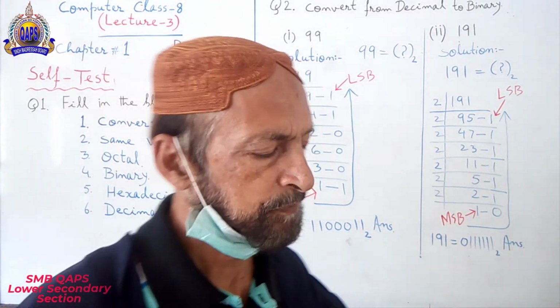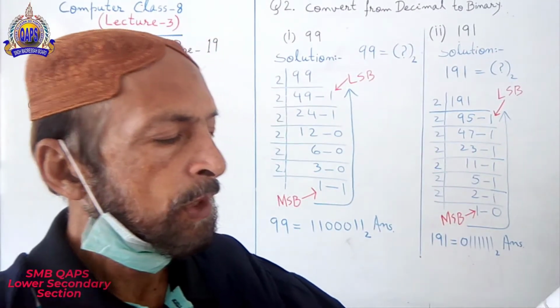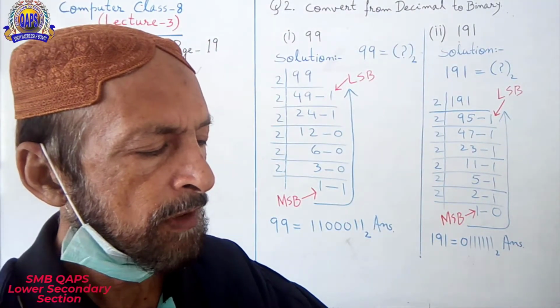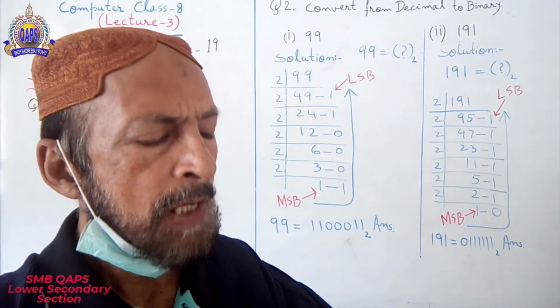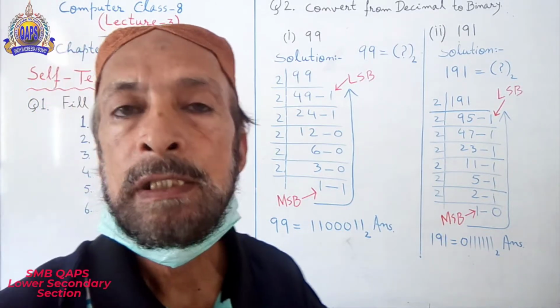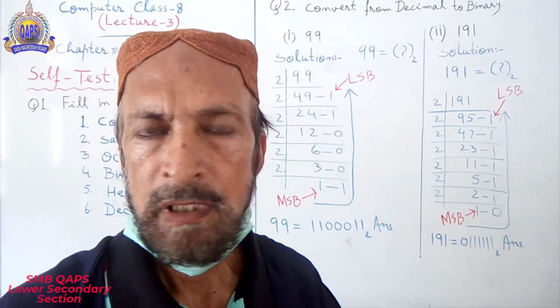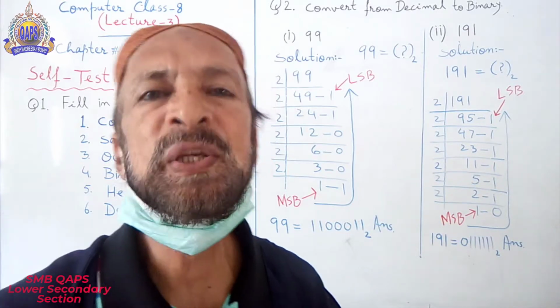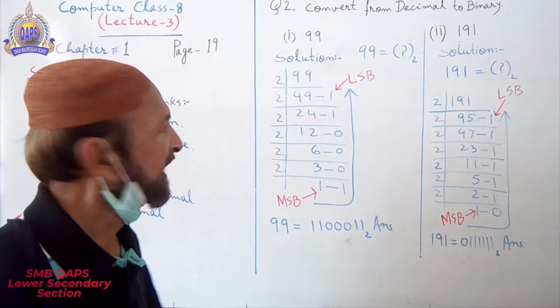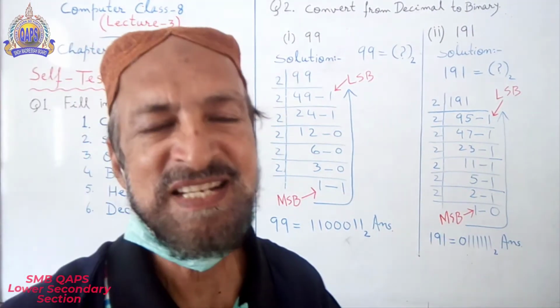Number 2. Two numbers written in different number systems may have the same dash, may have the same value. I am giving you an example.